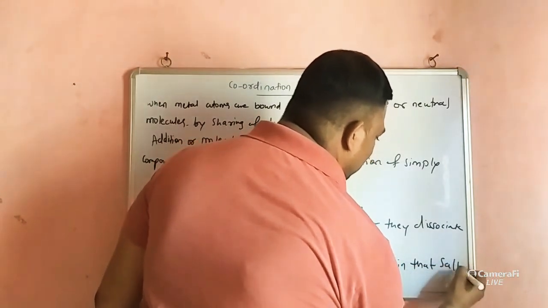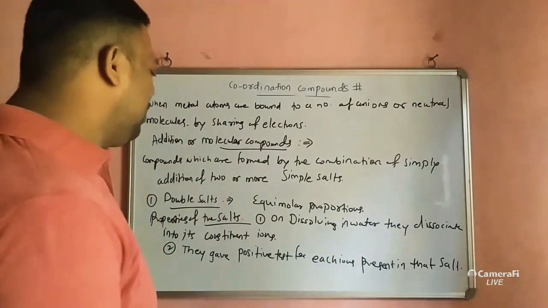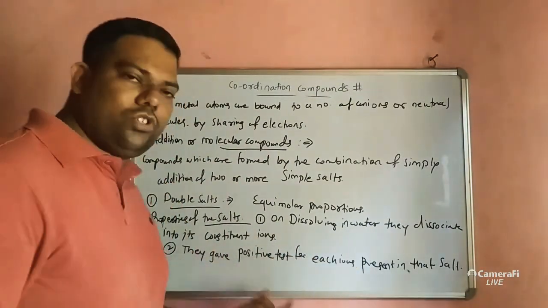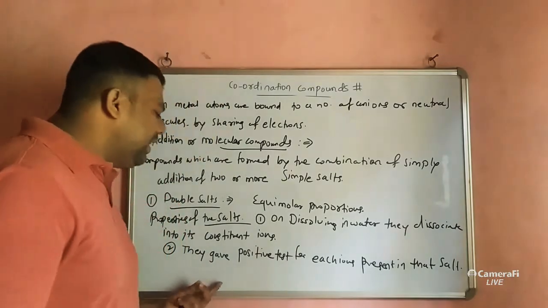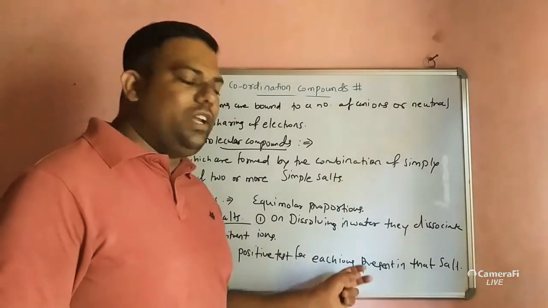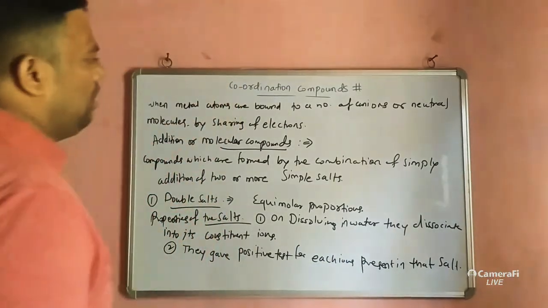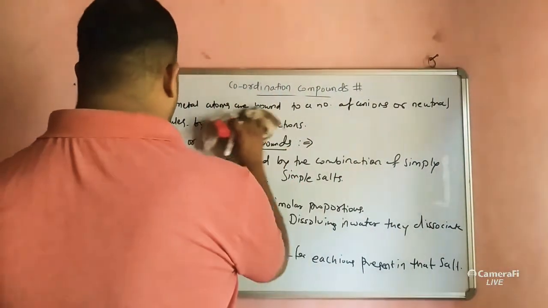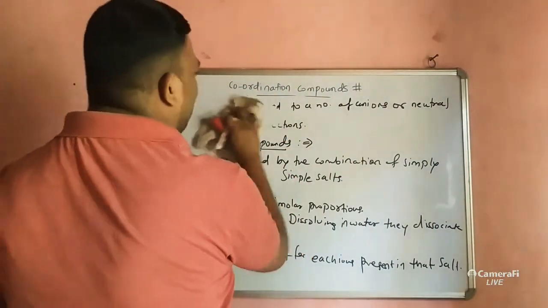So the properties of double salts are: on dissolving in water they dissociate into constituent ions, and they give positive tests for each ion present in that salt.